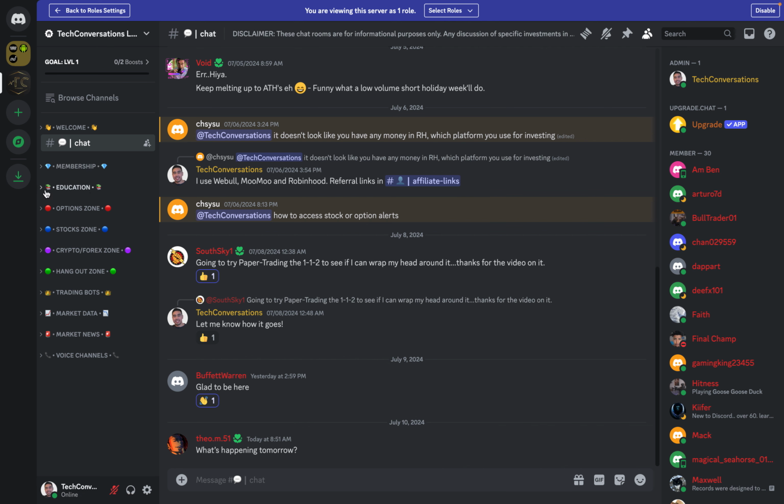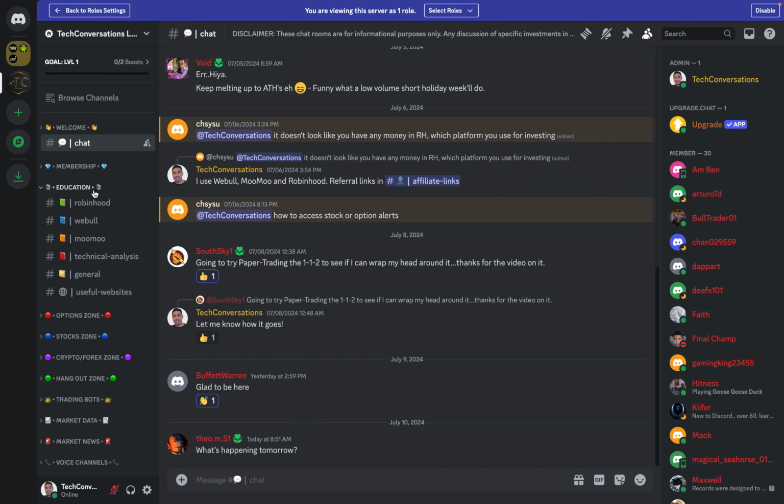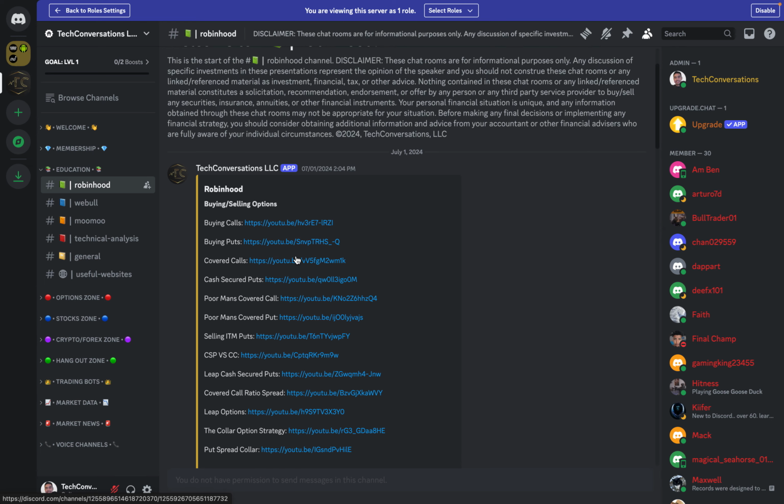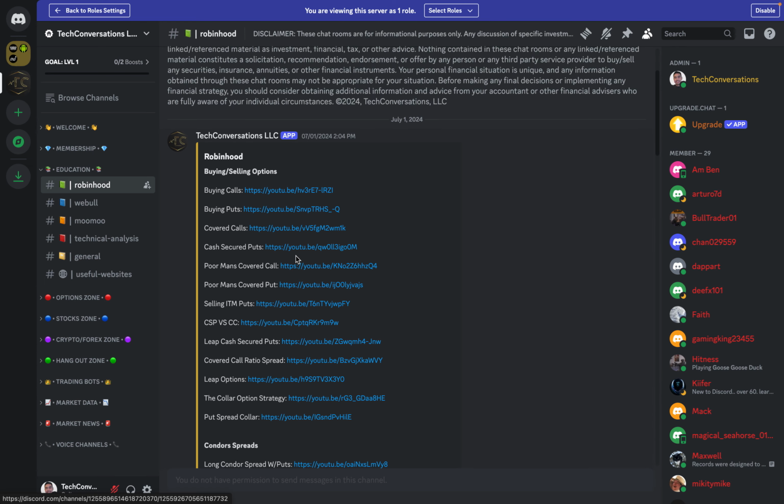Next section, education section. So here I've kind of sorted it out by brokerage. So Robinhood, if you go to Robinhood, these are all going to be related to using the Robinhood platform. And they're all sorted out, which is really nice here, right?